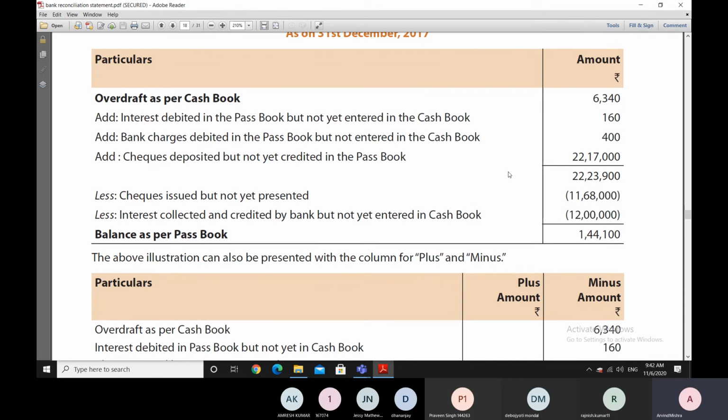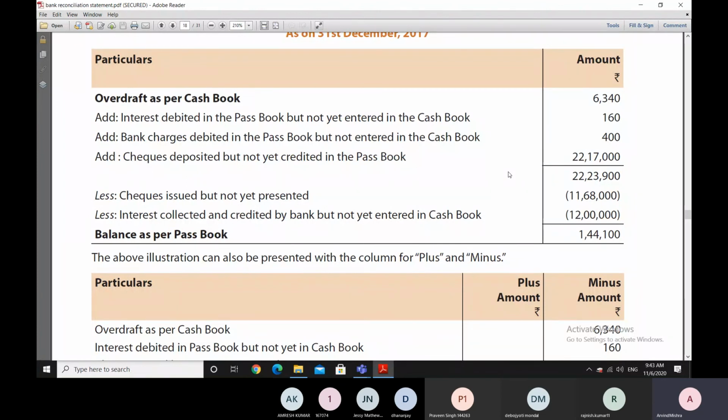So due to this reason, cash book balance is lesser than the passbook balance. So we have to go towards more, and to go towards more, normally we add it, but since we have started with overdraft, we subtract it and we say minus 12 lakh rupees, and then we come to 1,44,100 rupees. And 1,44,100 rupees is the answer, because that should be the balance as per passbook. As you can see, the balance as per passbook is different from the balance as per cash book, and that is why this reconciliation has been done in this case.